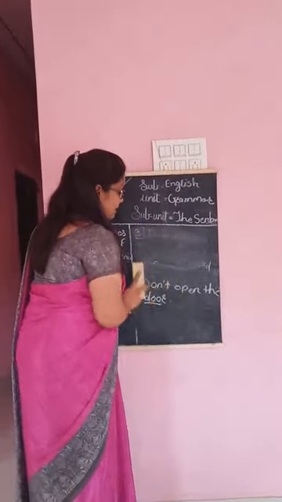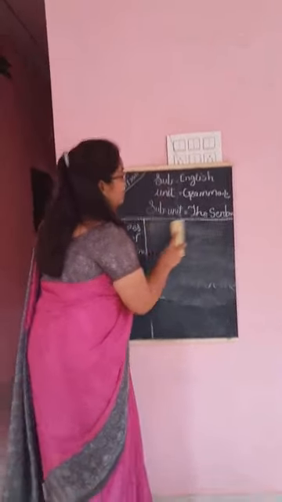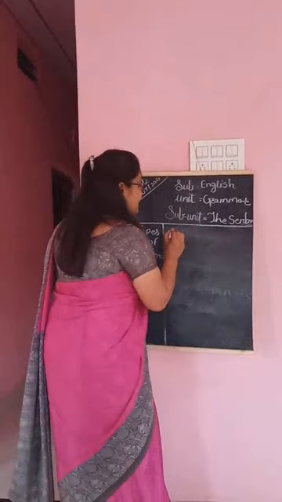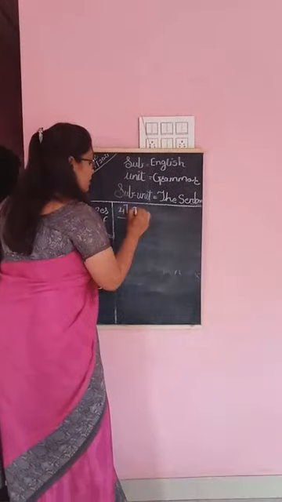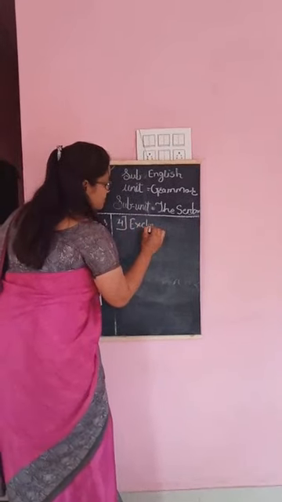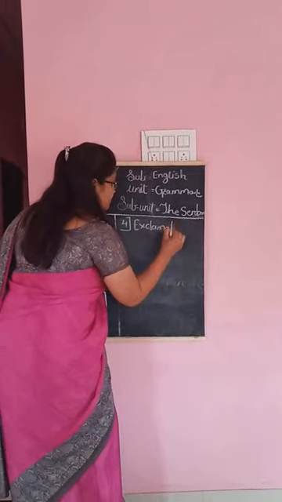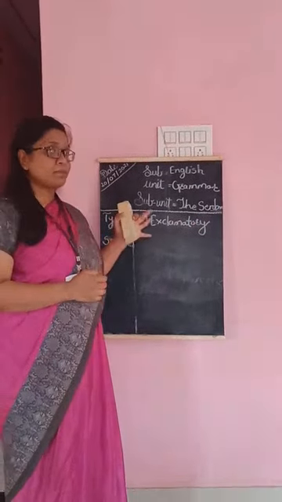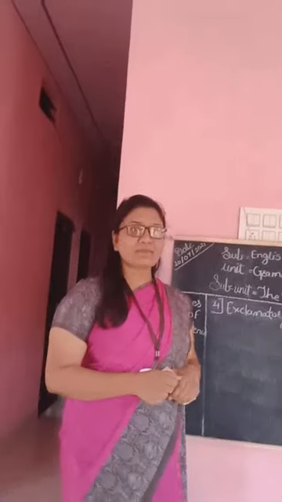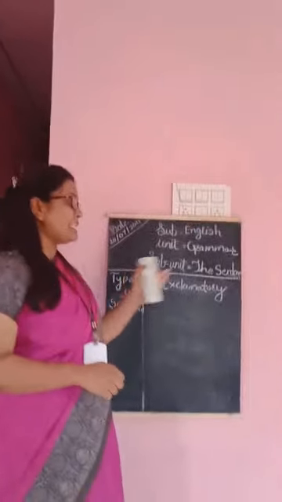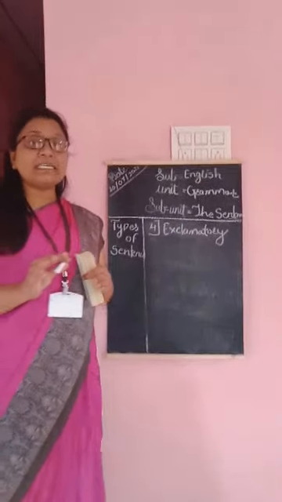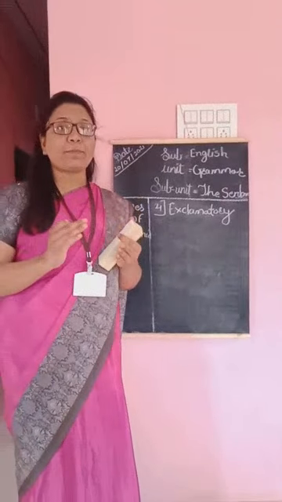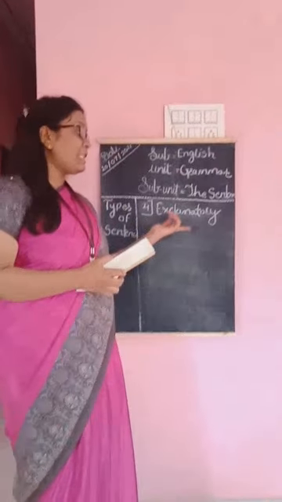Now we will see the last type of sentence. It is the exclamatory sentence. Yes, so now we will see what an exclamatory sentence is. The sentence which expresses a strong feeling of joy, sorrow and surprise is called an exclamatory sentence.